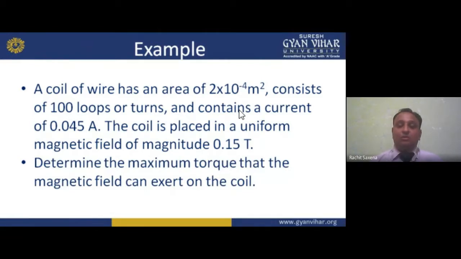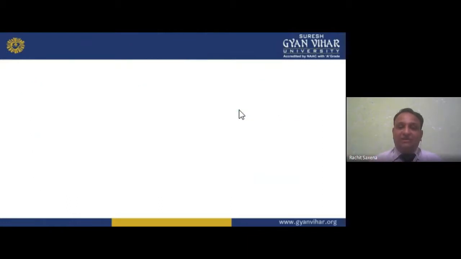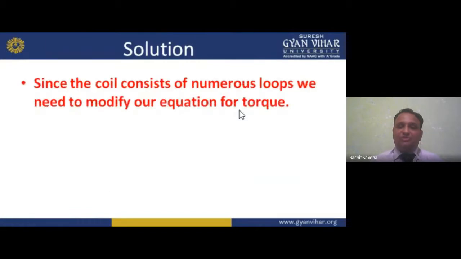Now here in the question, area is given, that is 2 into 10 raised to the power minus 4 meter square. Current is also given, my dear student, that is 0.045, and B is given, that is 0.15 Tesla. So how can we calculate now? Moving forward, the solution.